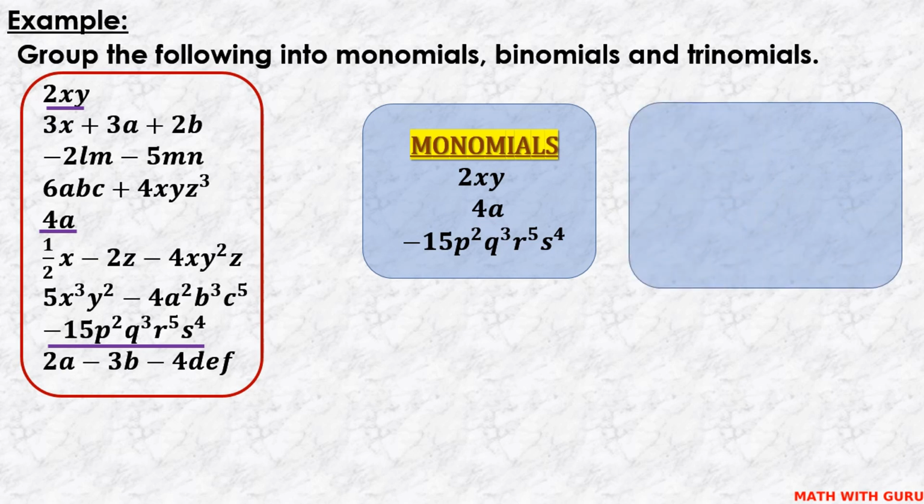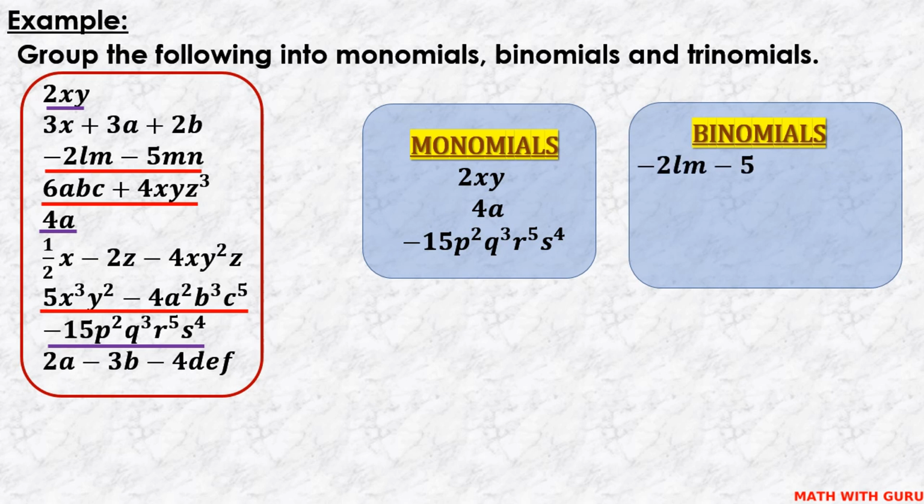Now, let us find out the binomials here. First one is this, minus 2ln minus 5mn. 6abc plus 4xyz cubed. Is there any other binomial? Yes, there it is. 5x cubed y squared minus 4a squared b cubed c power 5. These are the binomials here.